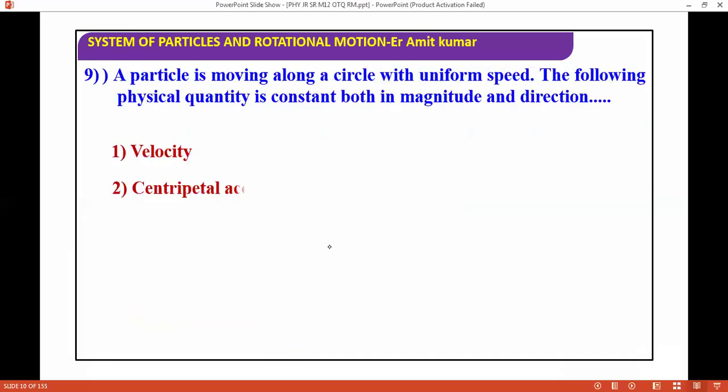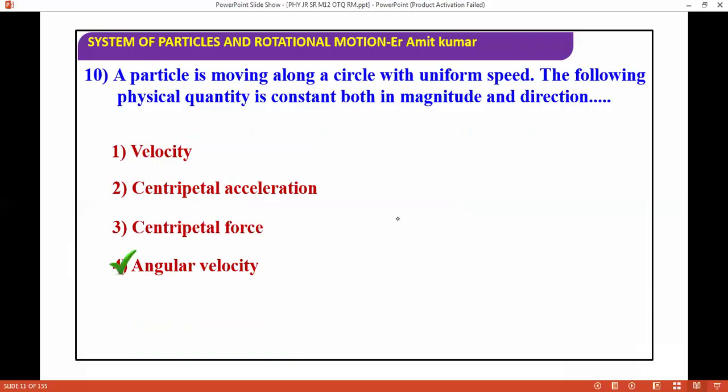Next question: a particle is moving along a circle with uniform speed. Which of the following physical quantities is constant both in magnitude and direction? Velocity, centrifugal force, or angular velocity? The correct answer is angular velocity. The particle is moving along a circle, so you know omega is going to be constant, both in magnitude and direction.